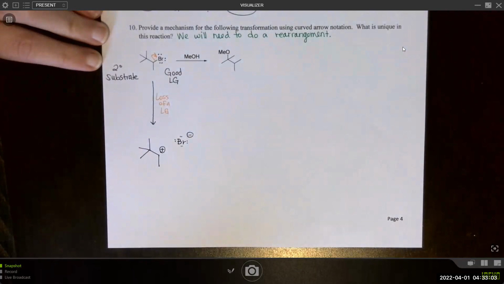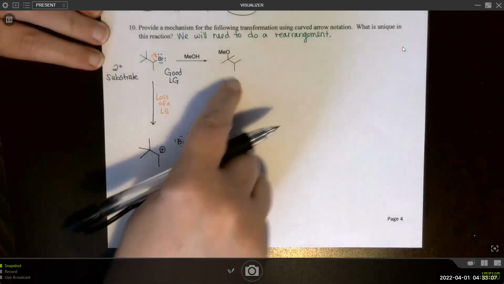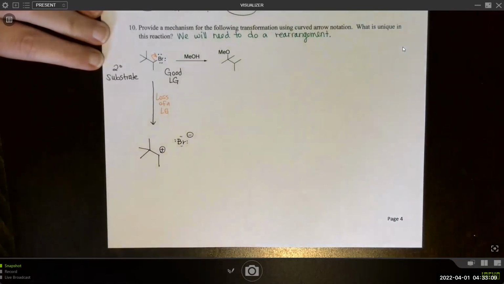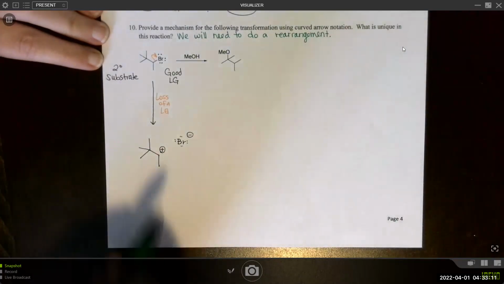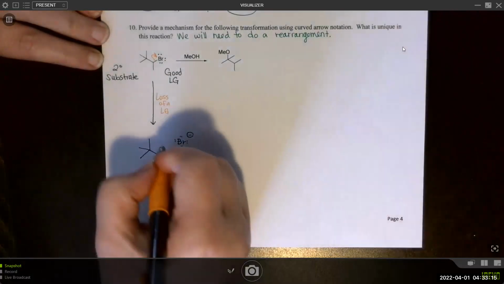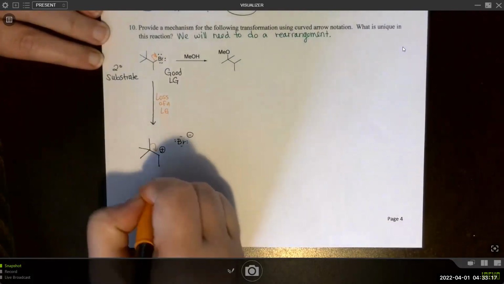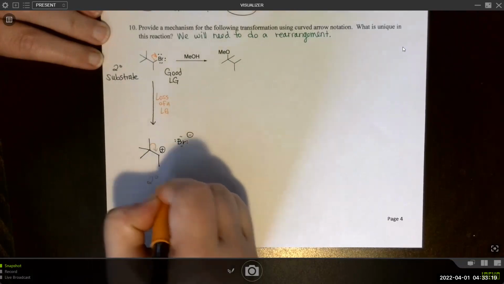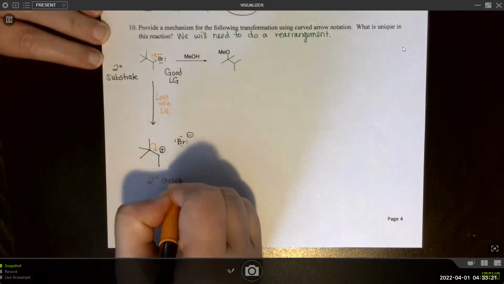Okay, so we did loss of a leaving group. Now we notice that there's two methyls over here where there was only one before. So now is the time to think about a rearrangement. Okay, so we can do a methide shift. Secondary carbocation.